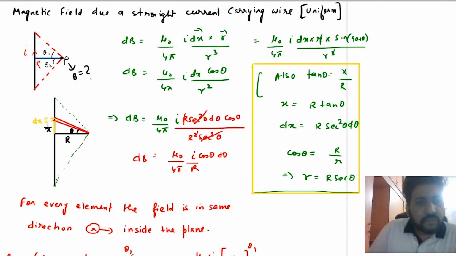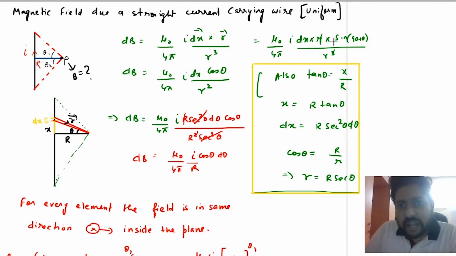From this you can say that dB will be equal to mu naught upon 4 pi I dl, which here will be dx, cross r. So this is your r vector, dl cross r upon r cube. From this you will write mu naught upon 4 pi I dx into r into sine.